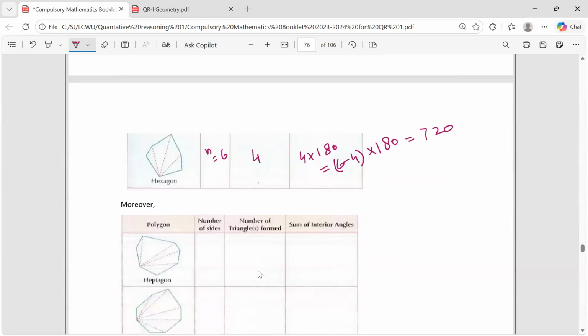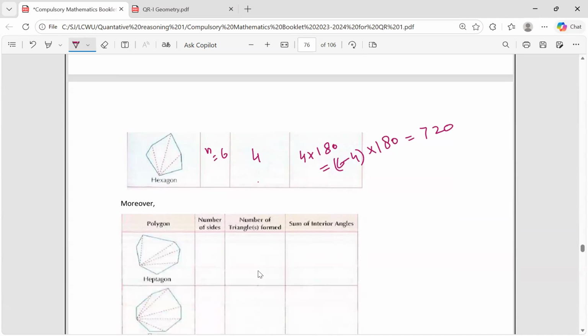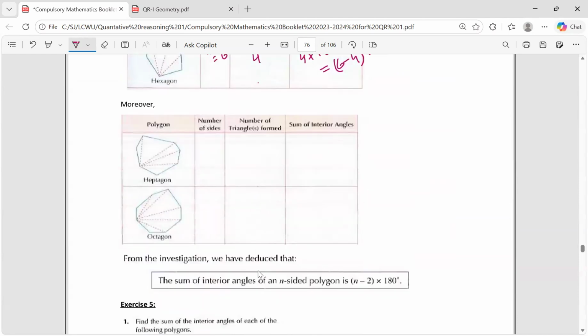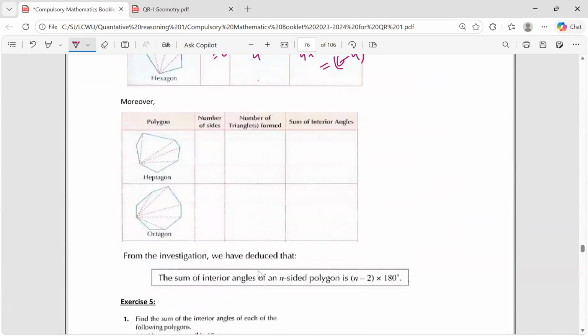Moreover, a polygon like a heptagon. You can similarly do this for all the cases, and the important thing to remember is that if the number of sides of the polygon is n, then the sum of the interior angles is (n minus 2) multiplied by 180. This is the formula: sum of the interior angles is equal to (n minus 2) multiplied by 180.